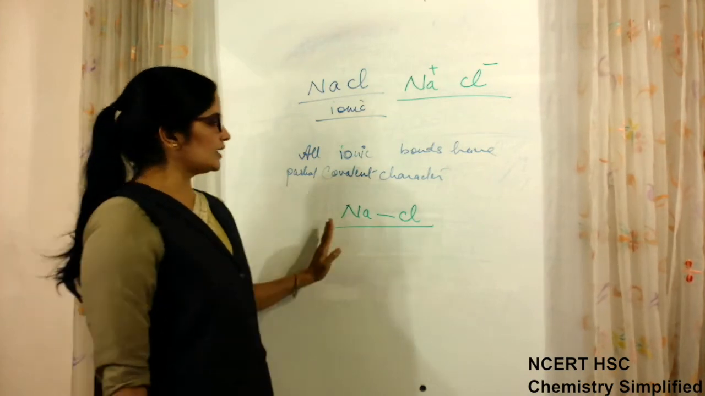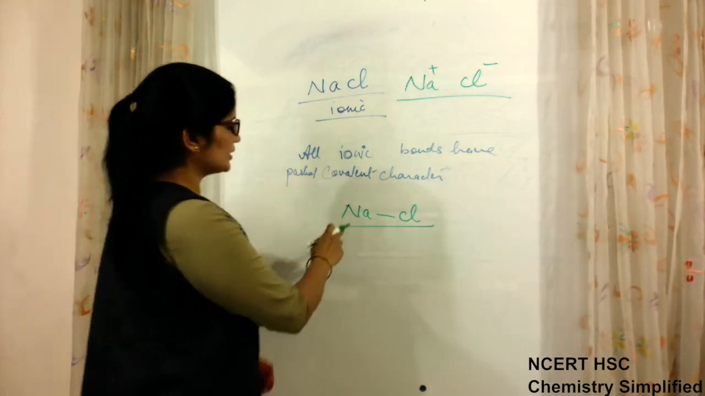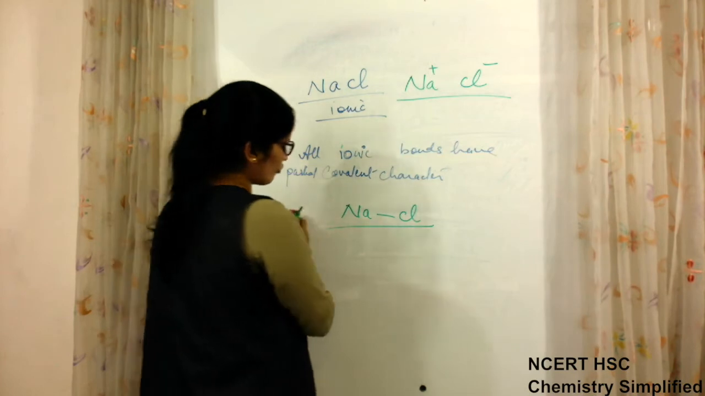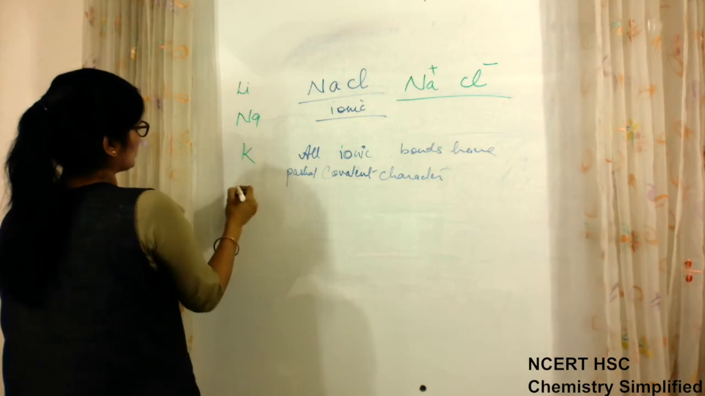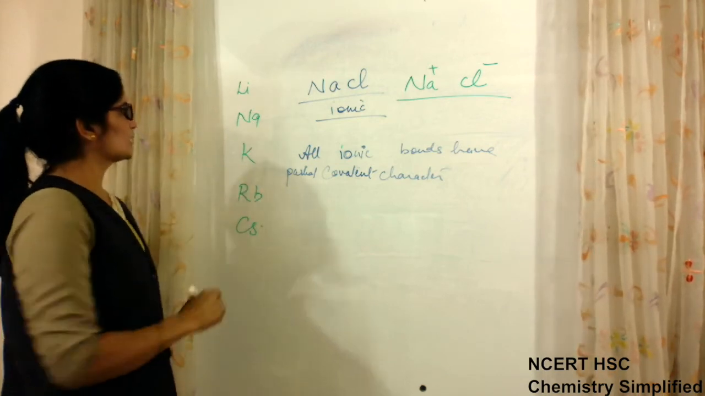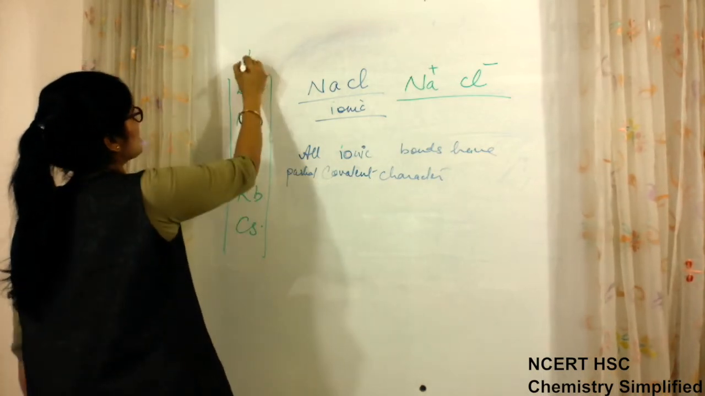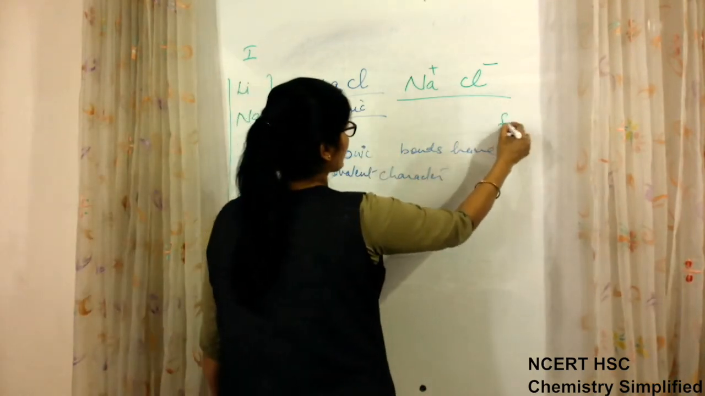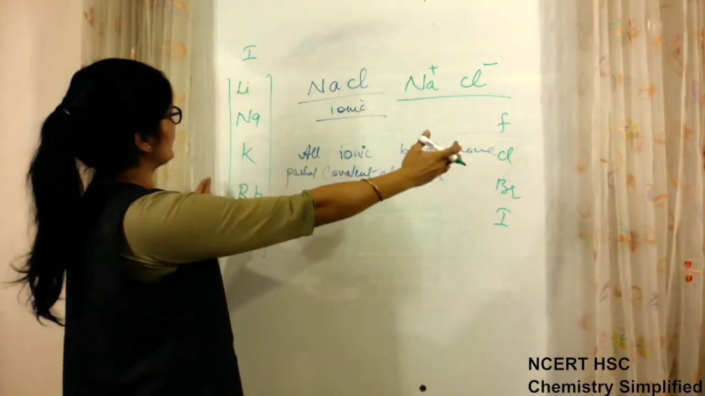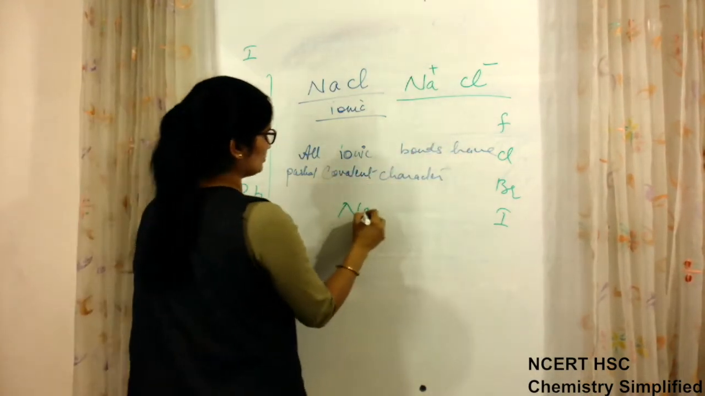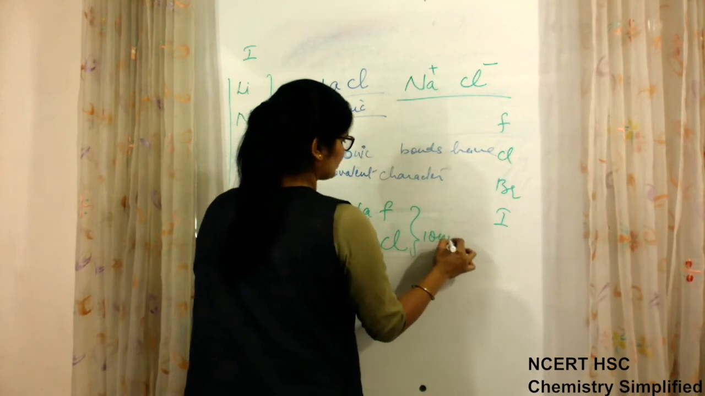We are talking that covalent character is also present in a bond which is visibly ionic, if the electronegativity difference is less. For example, if we talk about lithium, sodium, potassium, rubidium and cesium. All these elements are present in group number 1. When they combine with elements like fluorine, chlorine, bromine, iodine, then because of vast electronegativity difference, the bond between sodium and fluorine or sodium and chlorine is an example of ionic bond.